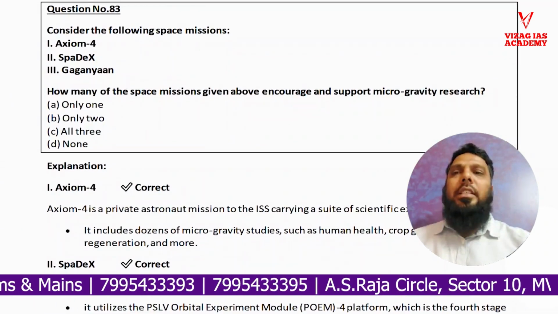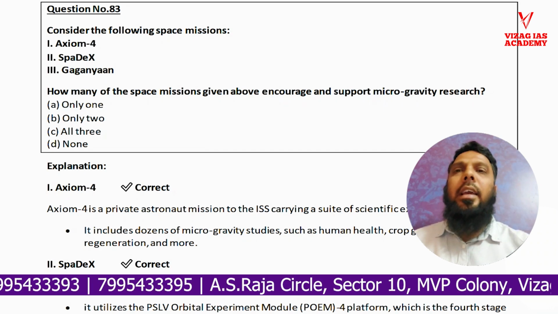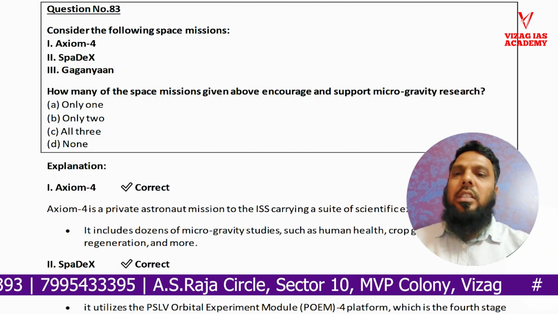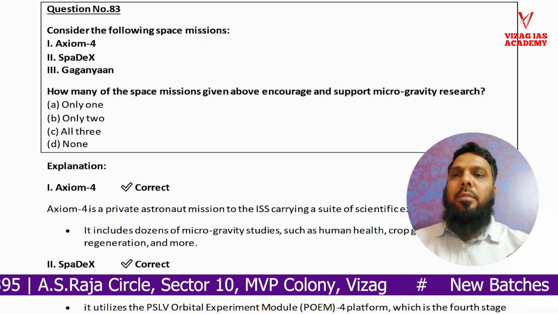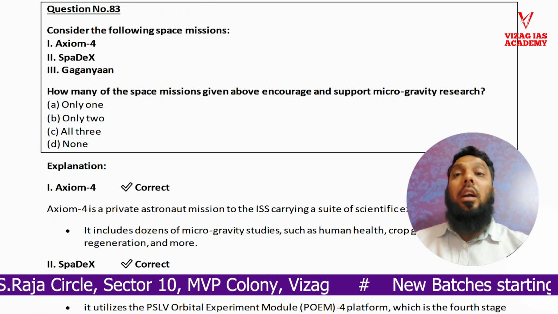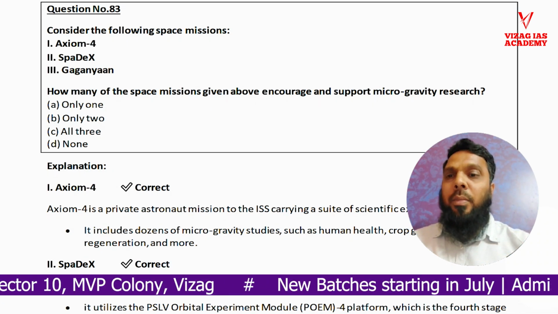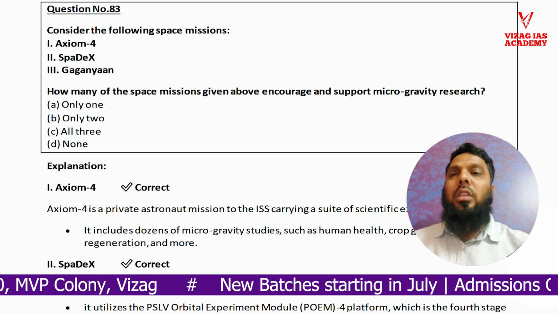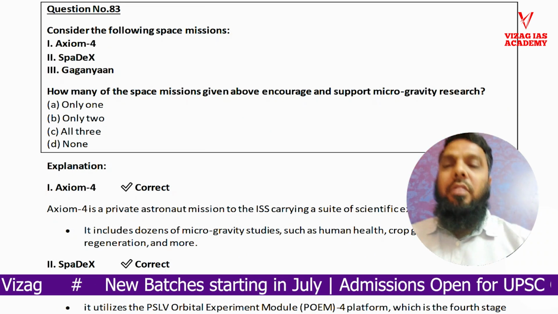Next, we see question number 83 in set A. This is something that we have discussed in our classroom. Space missions are given: the Axiom 4 space mission, the SpaceX space mission, and the Gaganyaan space mission. Specifically, we have discussed Gaganyaan in detail, and even Axiom 4 was also discussed. If you have a little bit of knowledge of what we discussed, you can definitely solve it.